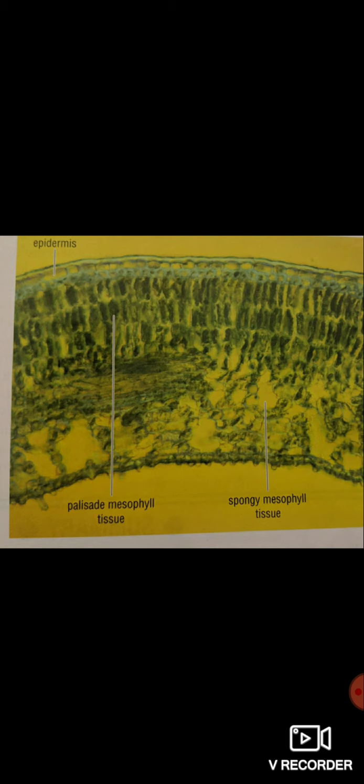Now let's talk about their function. In a leaf, a covering layer of palisade cells forms a tissue called palisade mesophyll tissue. As we already know, the function of palisade cells is to collect light from the sun and utilize it in the process called photosynthesis, from which the plants make their own food. So the function of palisade mesophyll tissue is to collect light and make food.